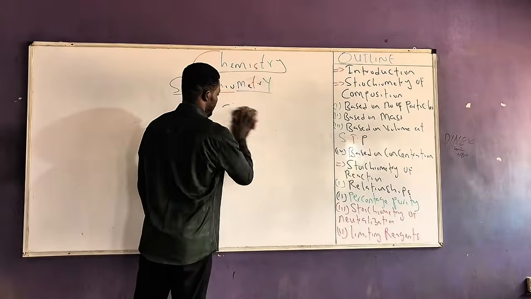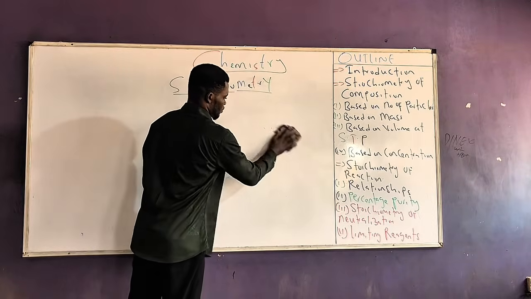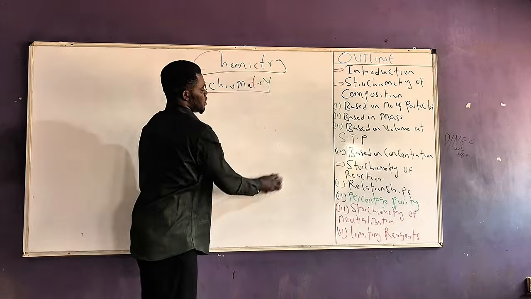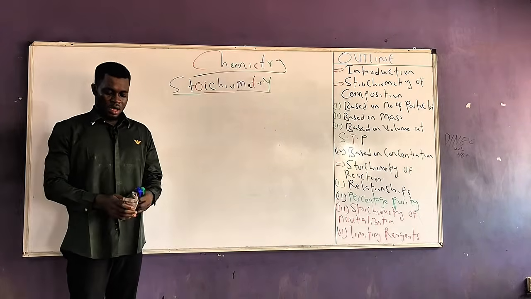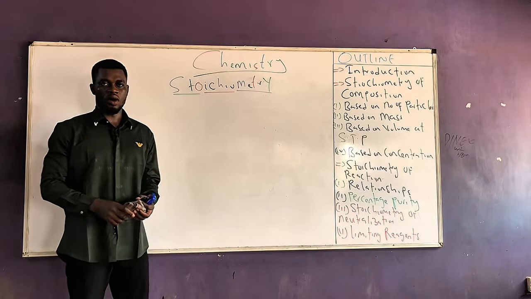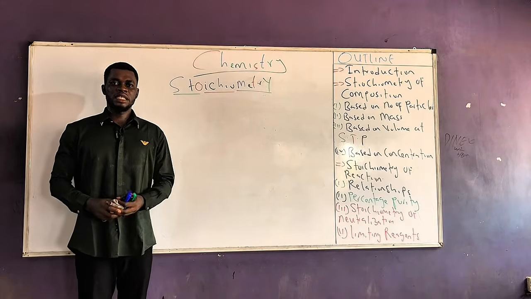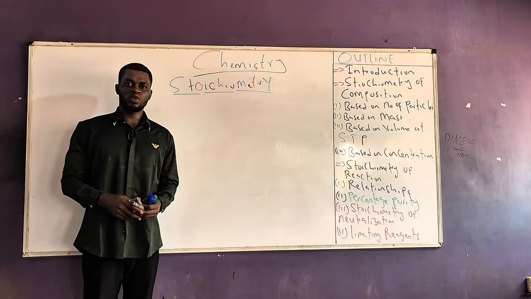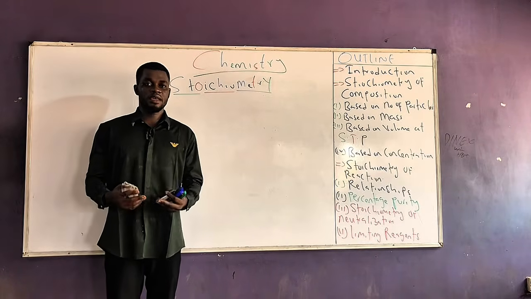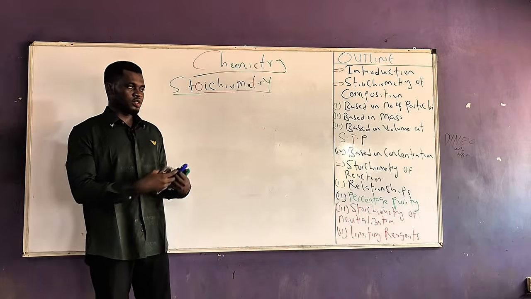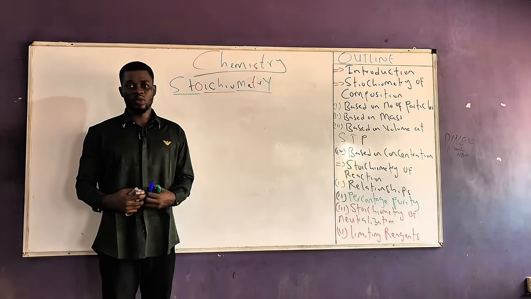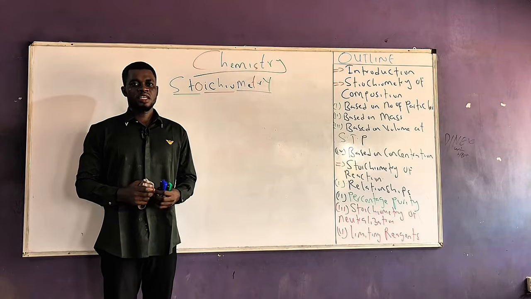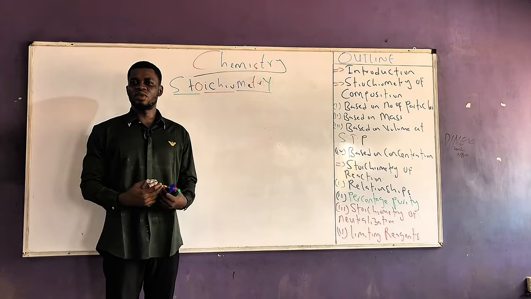So let's begin by talking about stoichiometry of composition, basically mole concept. Now think about it this way. If your mom wants you to get eggs for her, she can tell you the amount of eggs she wants in two different ways. She can tell you, please go into the storeroom and get me 12 eggs. And almost immediately you go into the storeroom and you emerge with 12 eggs. No issues. Now she can also tell you, please go into the storeroom and get me a dozen eggs.